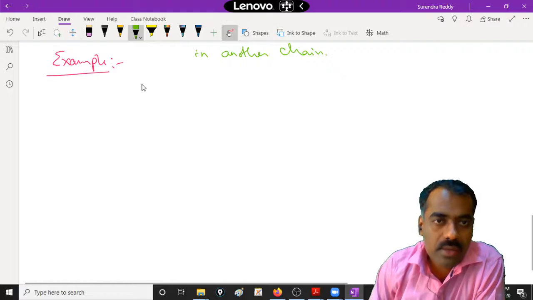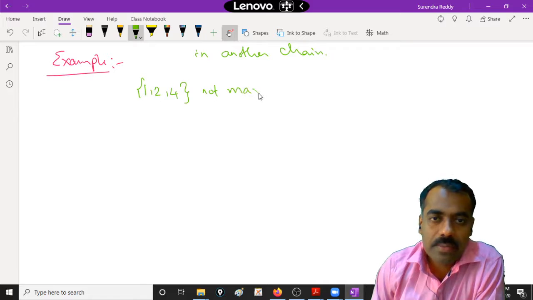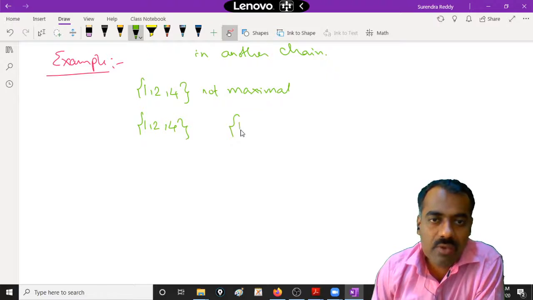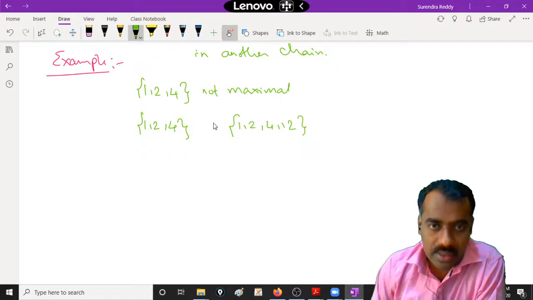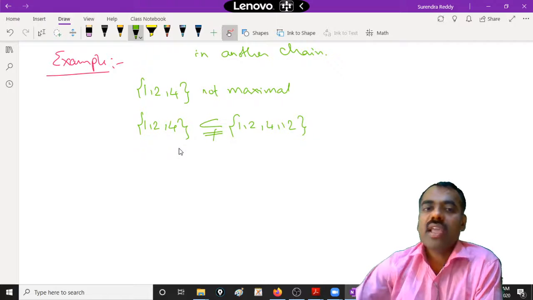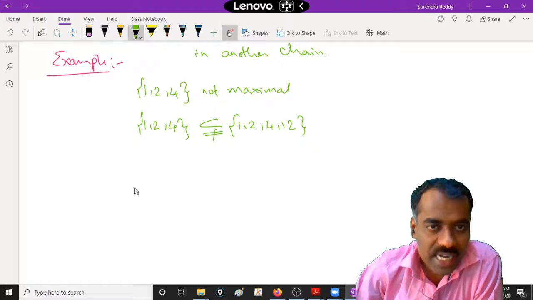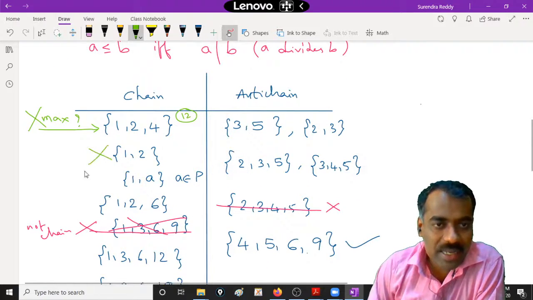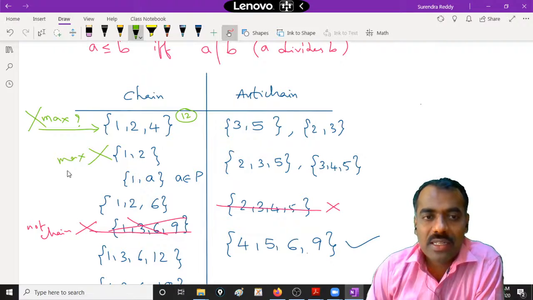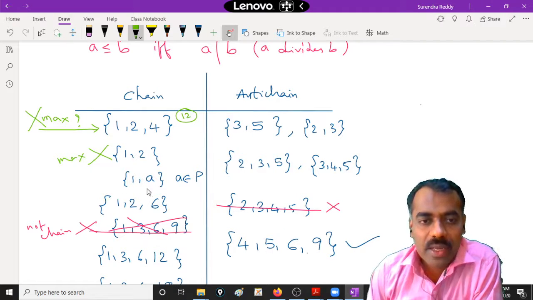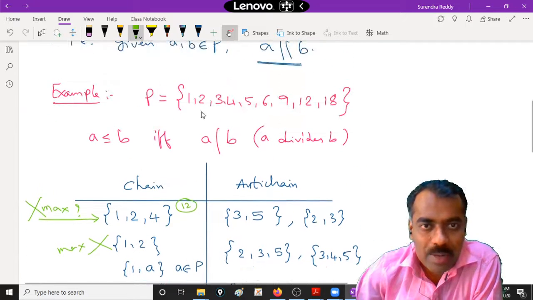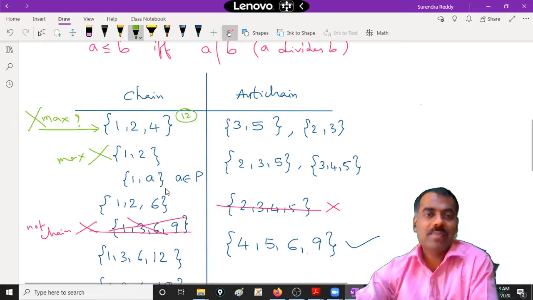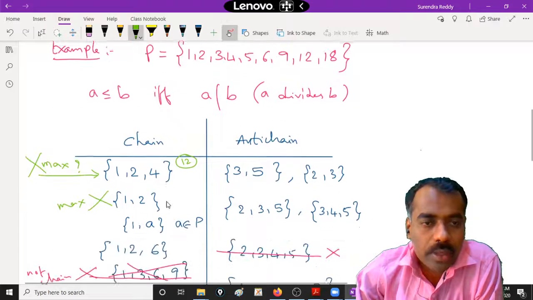1, 2, 4 is not maximal because I can see that 1, 2, 4 is a chain, and similarly 1, 2, 4, 12 is also a chain which strictly contains it. Is this clear? Because of that, it is not a maximal chain. Are you following? Now we know this one is maximal and this one is not maximal. You can start thinking about any other sets, whether they are maximal or not, right?